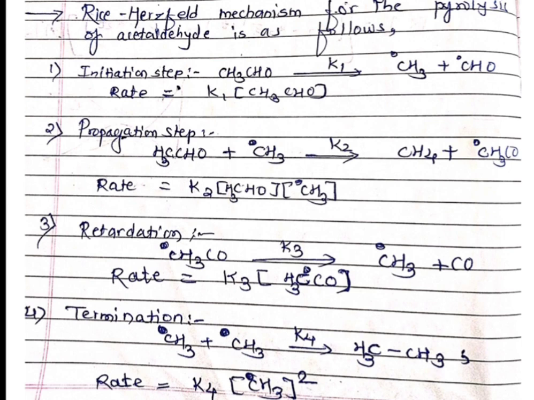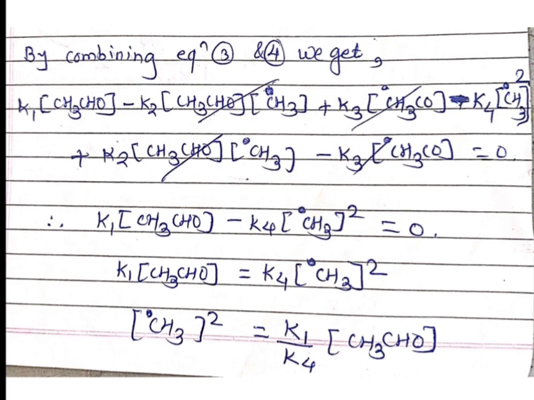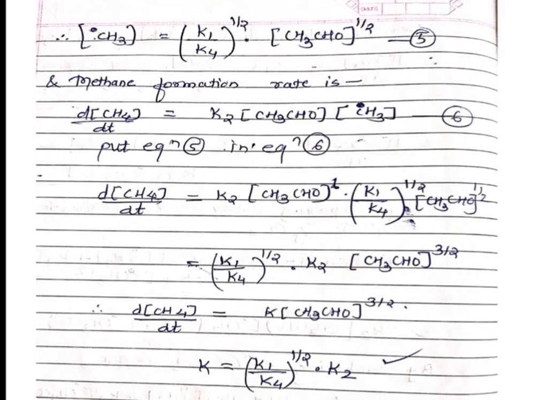How? K2 into concentration of CH3CHO into concentration of CH3 radical. So see here, dCH4 by dt is equal to K2 into CH3CHO concentration into CH3 radical concentration. This is our equation number 6.